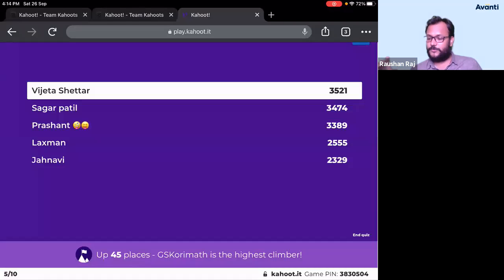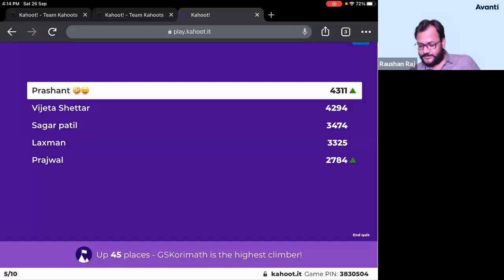So let us move on to the scoreboard. Vijeta has come to second position. Then first one is Prashant. All right, calculation error made. Very bad. So Prashant is at the top. Vijeta second. Sagar third. Lakshman fourth. Prajwal fifth. GS Korimath is the highest climber. He has climbed up 45 places. Very good.